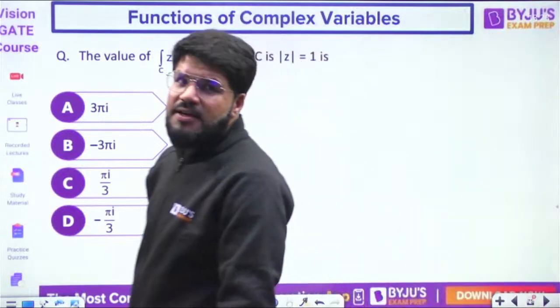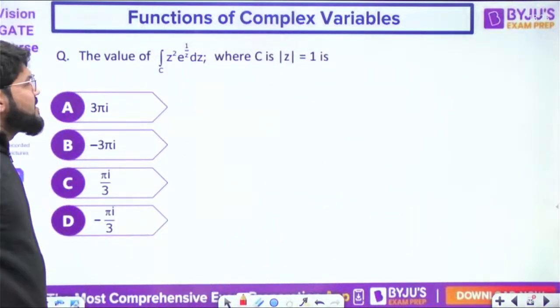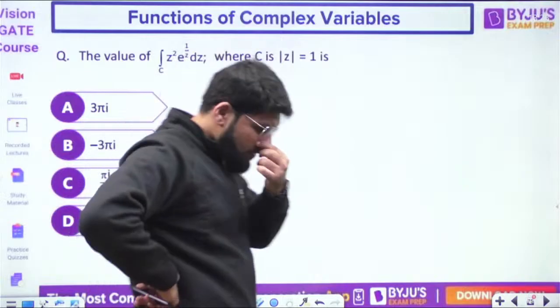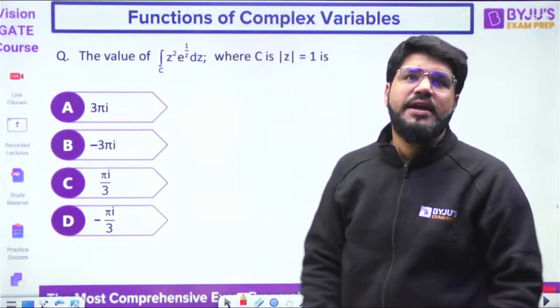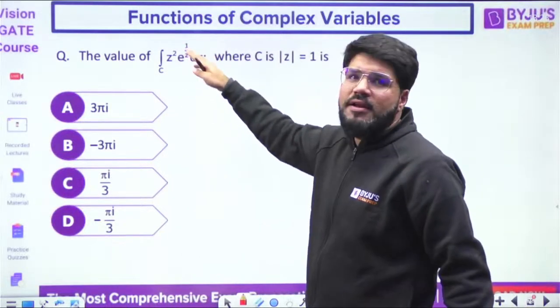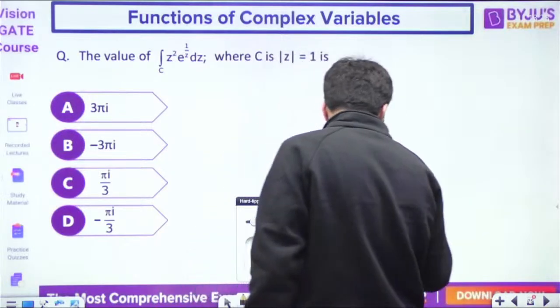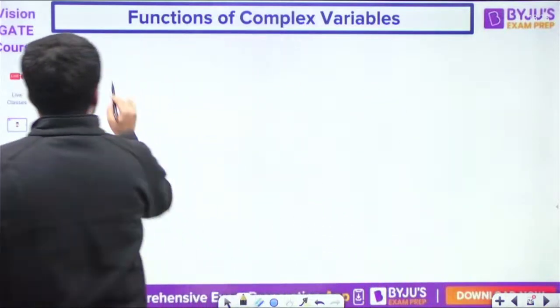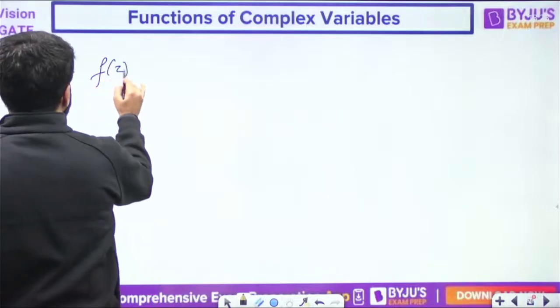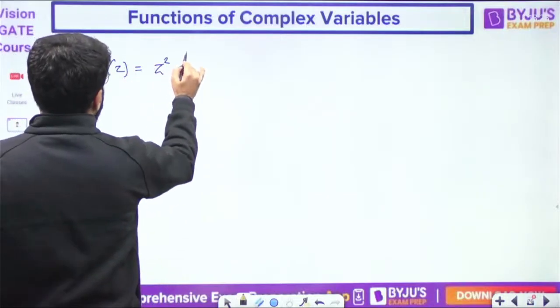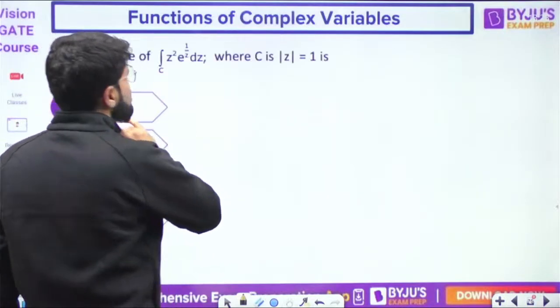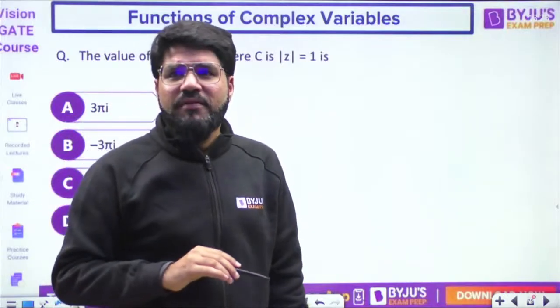Now the next case: the value of the integral of z square e power 1 by z dz. This is again an important case, a different variety. Here there is no numerator by denominator form, so how do you calculate the poles here? Look, what is the function f(z) here? It is z square e raised to the power 1 by z.